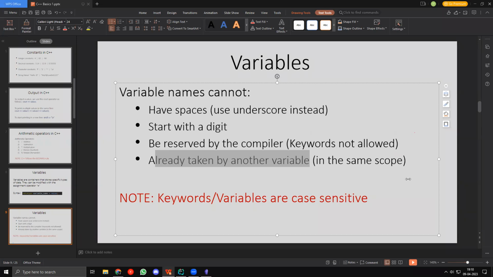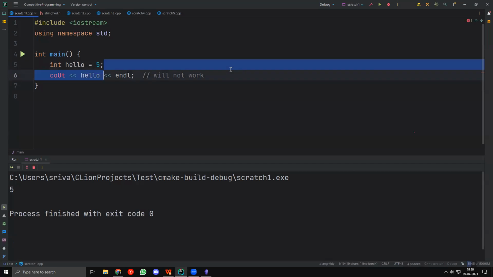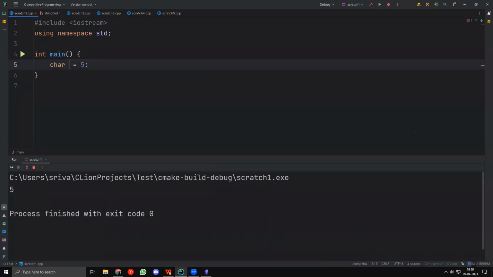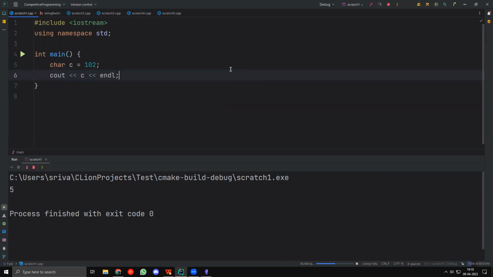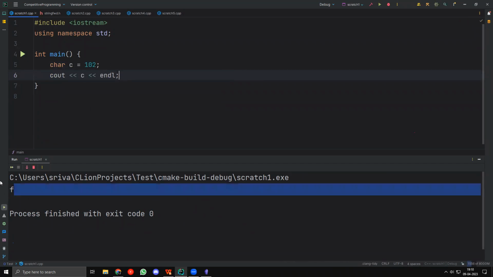Kudal says, data type character and declaring an ASCII value, will this work? Yes, it will in fact work. You can take char c equal to something like 102. We know 102 is equal to F, right? So if I output c here, you'll see that I get F here, right? So F is over here. So yes, you can assign this an ASCII value.